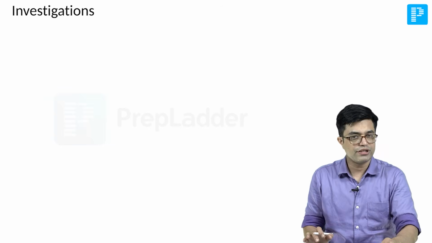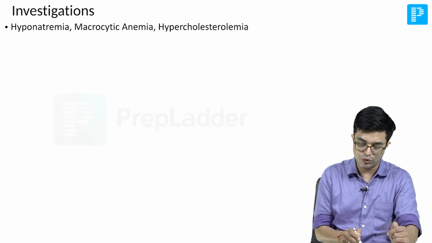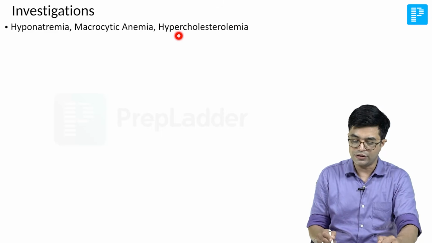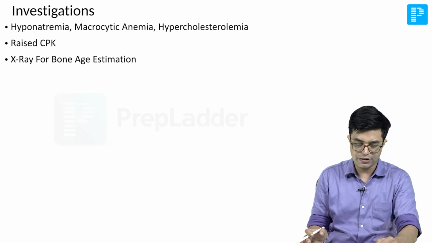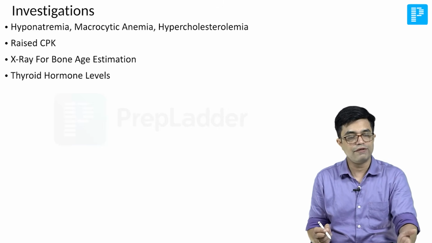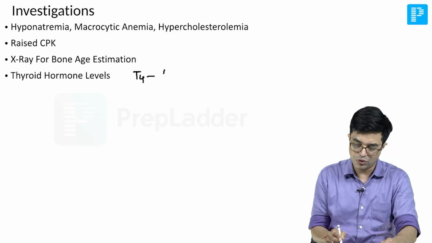So what are the investigations that you will do? First, you will perform some blood investigations which will show the presence of hyponatremia, macrocytic anemia, and dyslipidemias. That is, hypercholesterolemia will be seen. There will be raised CPK in many individuals. X-ray for bone age estimation needs to be done. And thyroid hormone levels you will try to do. You will find that T4 levels will be low.